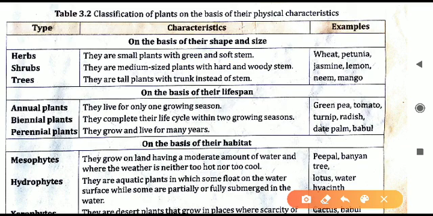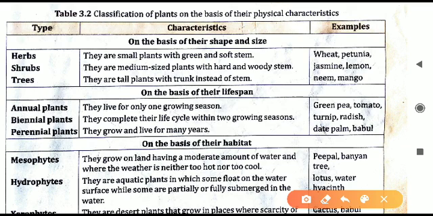Second one, the medium sized ones. The medium sized plants are called the shrubs. They have woody stems. The stem is woody, it is not soft. So if the stem is soft, we will say herb. If the stem is made of wood, it is a shrub. It is a medium sized plant. Examples are given there: jasmine and lemon, both are examples of shrubs.